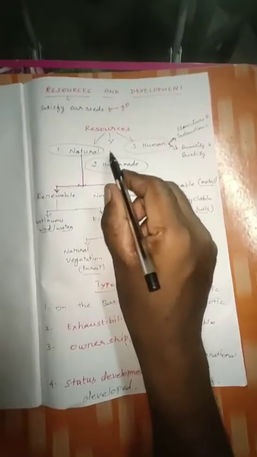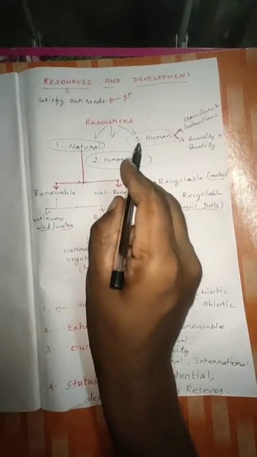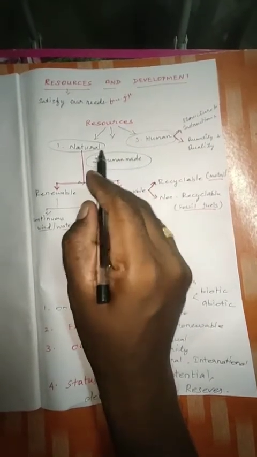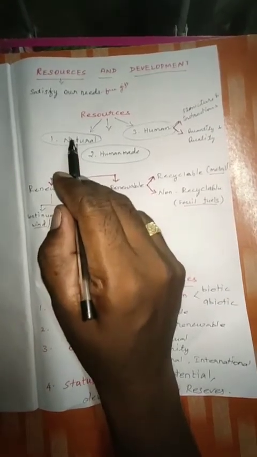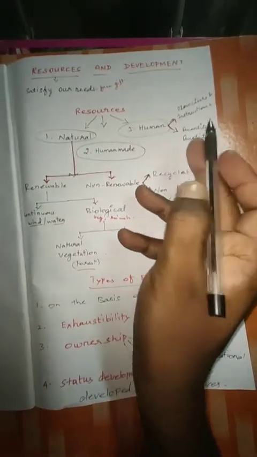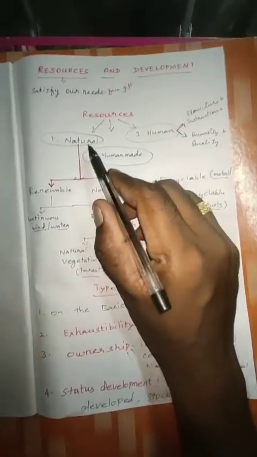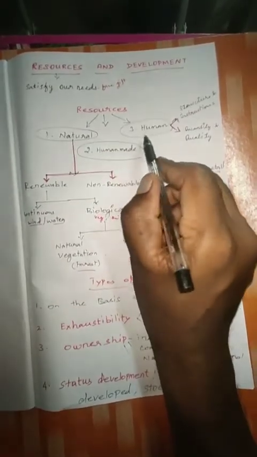These resources are divided into three types. One is natural resource, second is human-made resource, third is human resource. But in the 10th standard book they didn't give human-made, they have given directly natural resource and human resource. So mainly two: natural resource and human resource.